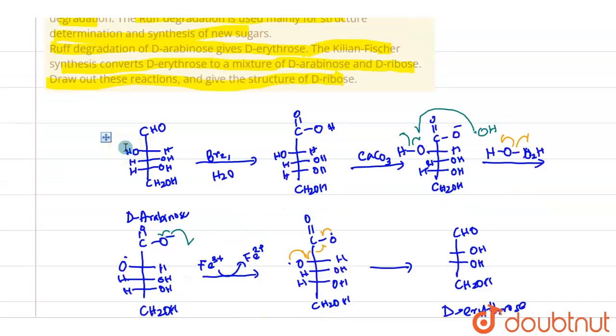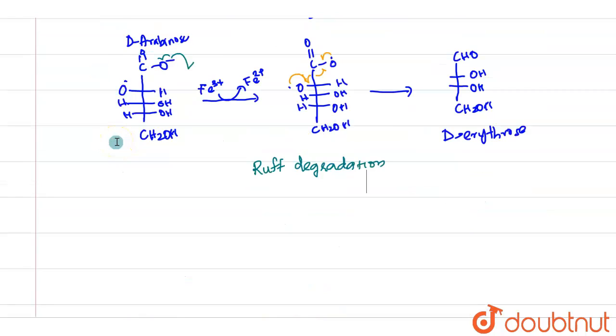Now the second step is asking that the Kiliani-Fischer synthesis converts D-erythrose to a mixture of D-arabinose and D-ribose. Draw out these reactions and give the structure of D-ribose. The next step is for increasing the carbon number. So it is Kiliani-Fischer synthesis. We have D-erythrose, which was drawn earlier, and we add a cyanide nucleophile.